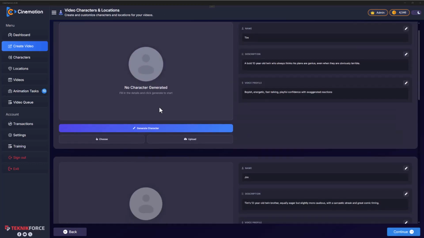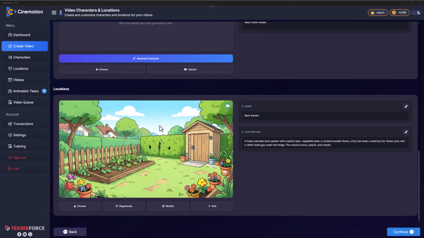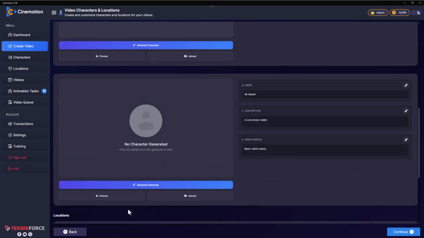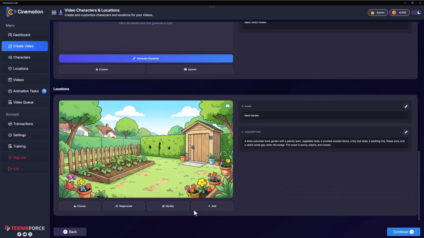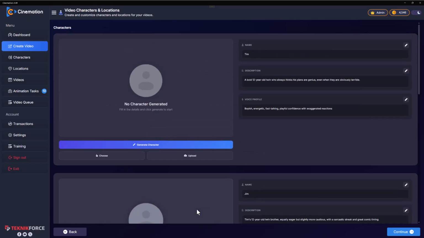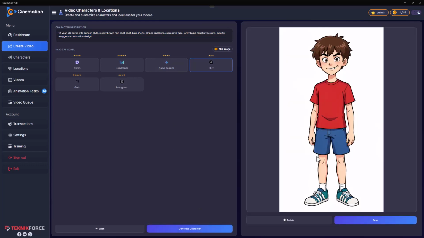Next, Cinemation will let you create the characters and the locations that will be used in the video. As you can see, the location is already generated for you, but you can either choose it from the selection that you already have, or you can regenerate it again, or you can modify it, or you can add your own locations. Now in the characters, Cinemation doesn't pre-generate them because it knows that you will want to have a character of a certain look. So you can hit the generate character button. Of course, you can modify the prompt as you want, and the final character, you can have it exactly the way you want it to look.